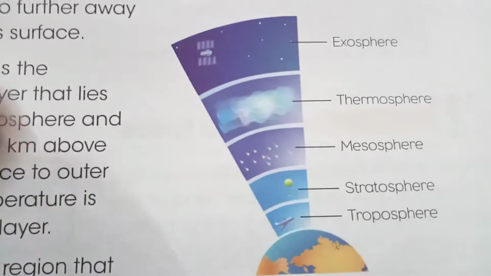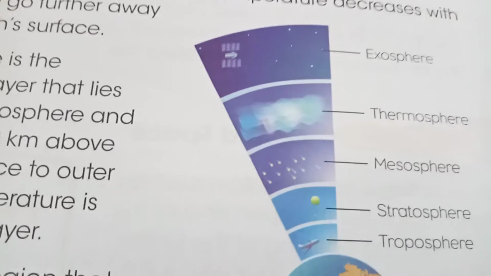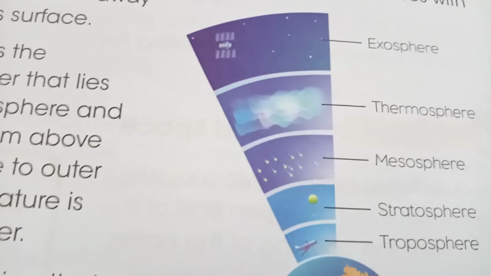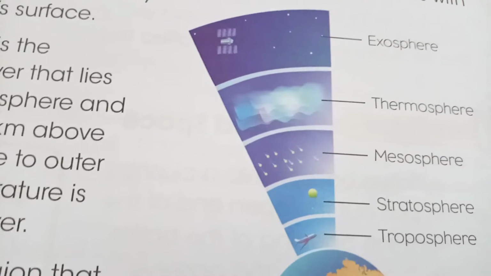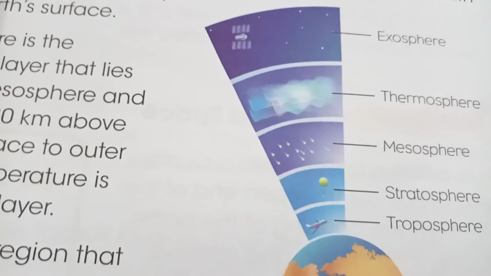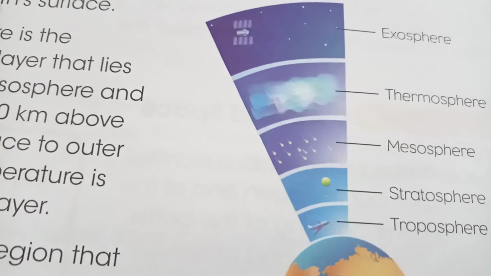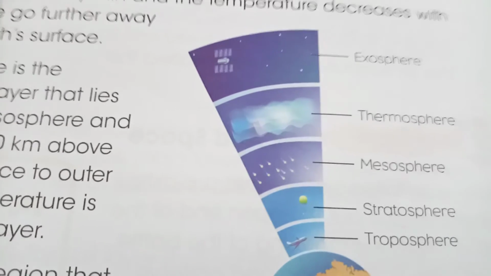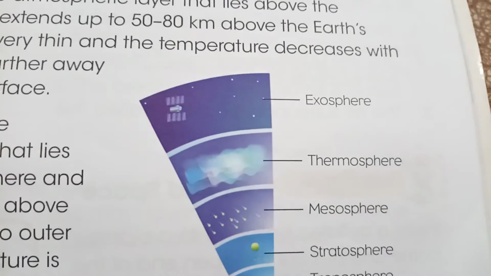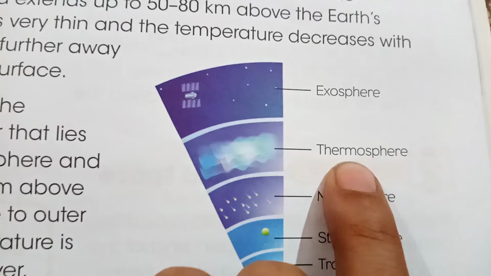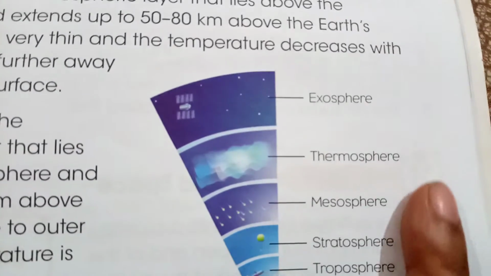Open page number 135. Air contains molecules of different gases. We have different gases in the air. Nitrogen is 78%, oxygen is 21%, and the other gases present in the air are carbon dioxide, hydrogen, argon, and water vapors, but in very small quantities. The air surrounding the earth is called the atmosphere, and it has 4 layers. You can see the layers: this is the troposphere, then the stratosphere, then the mesosphere and thermosphere, and this is the exosphere, that is the outside surrounding.